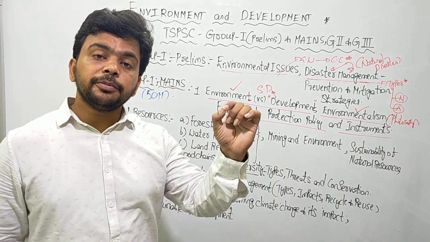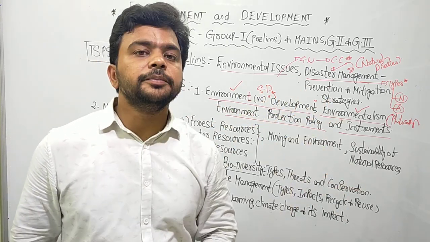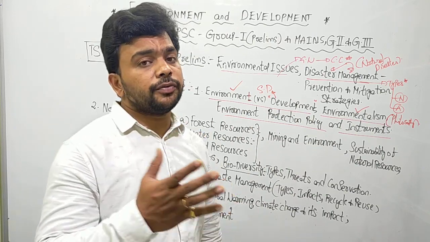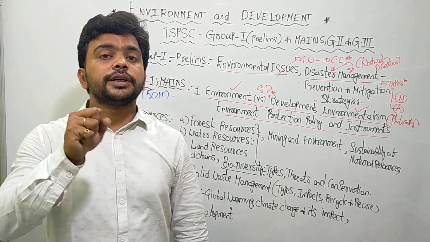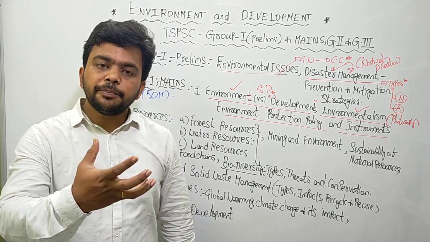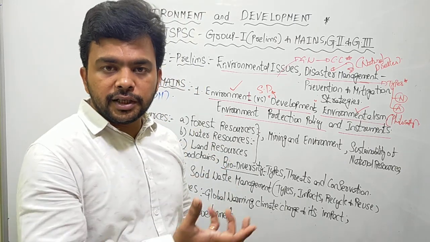We have the National Green Tribunal Act 2010, which creates the Green Court for India, which looks exclusively into environmental pollution related issues. It accepts PILs, public interest litigation, from the people on various environmental issues.